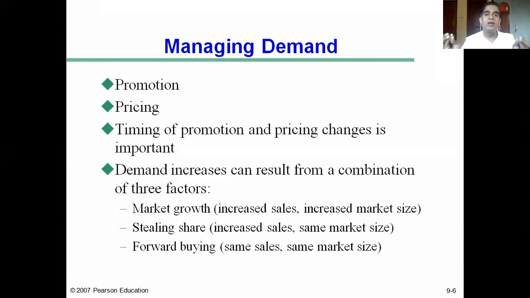I'm giving you the example of the increase in demand for soft drinks during summer, and how a company can meet that increase by managing supply. Supply means inventory or production. Now, predictable variability in demand can also be handled by managing demand.